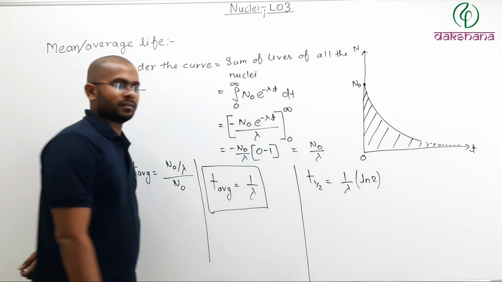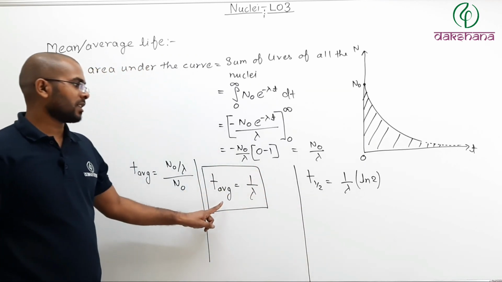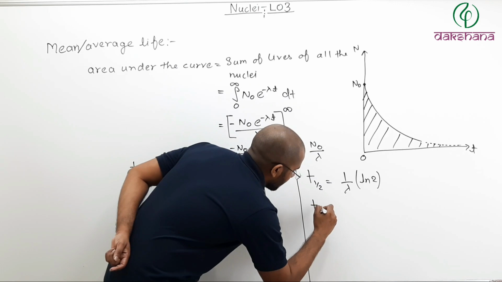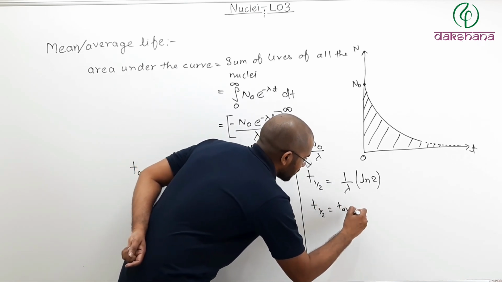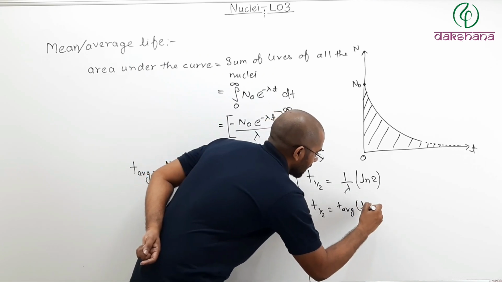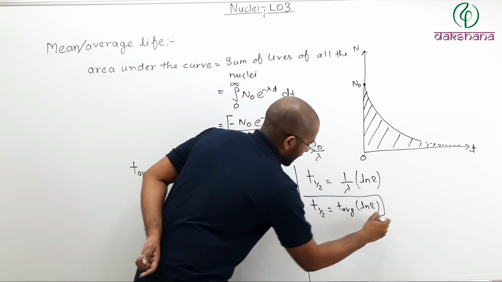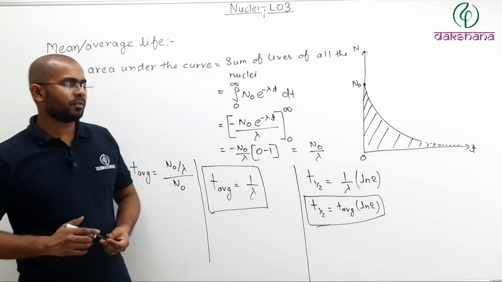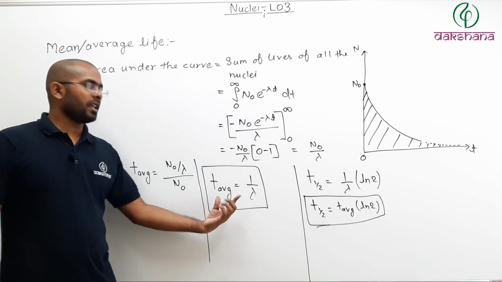Can you write like this? Yes. And what is 1 by lambda? 1 by lambda is nothing but T average. So you can write T half equals T average times ln 2. That equation might be useful sometime. If you want, you can remember that relation. Here it is T average.